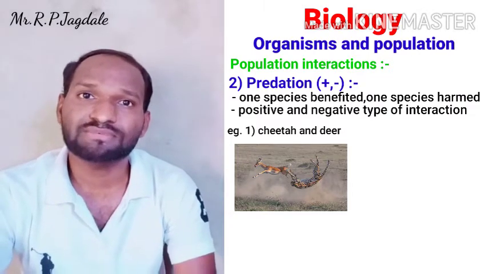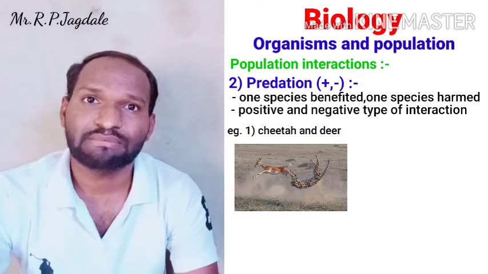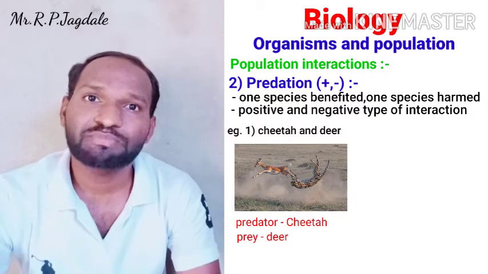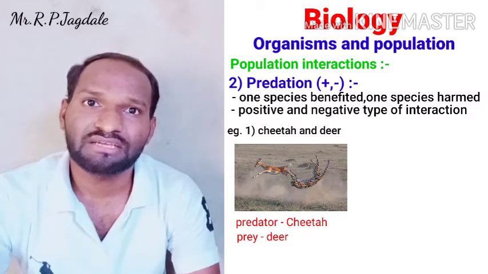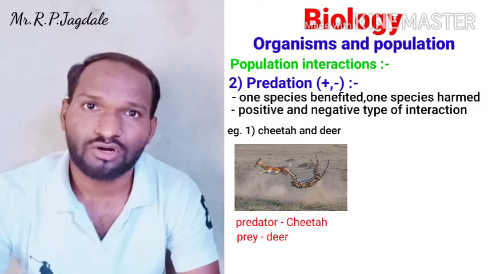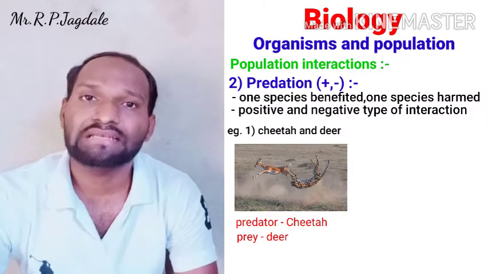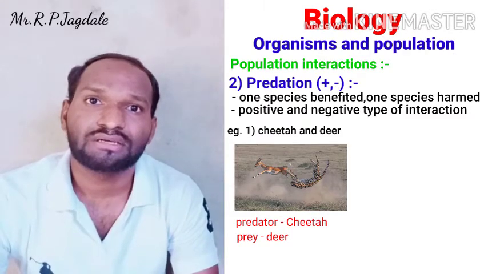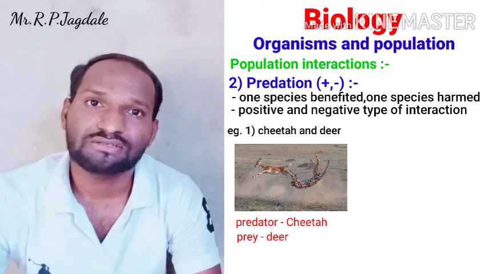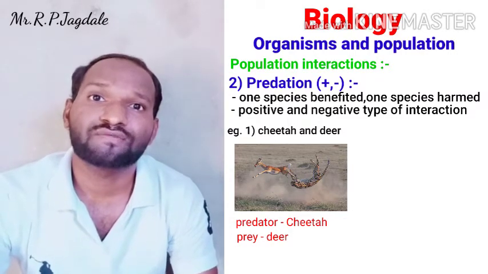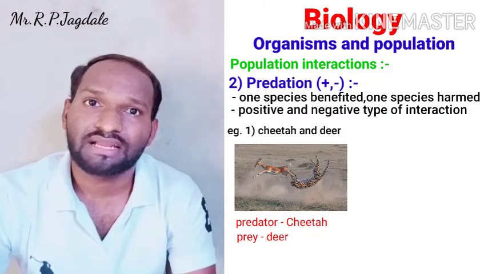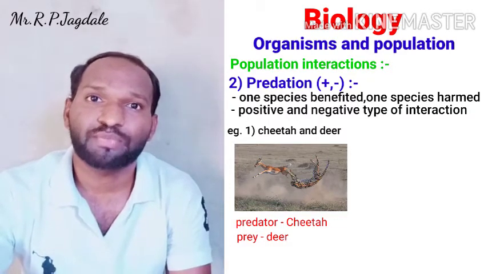So there are two terms in case of predation. One is the predator and the second one is the prey. Who is the predator? The predator is the organism which kills the other organism. And the prey is the organism which is getting killed. So in case of cheetah and deer, the cheetah is the predator and the deer is the prey.